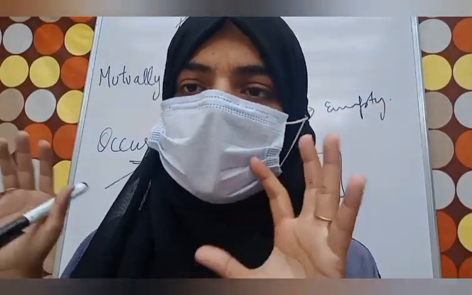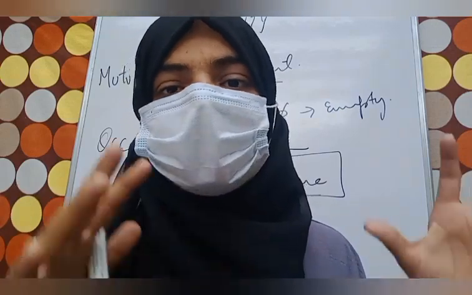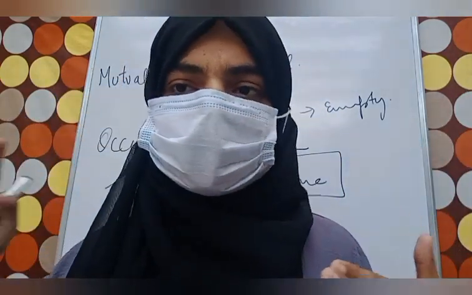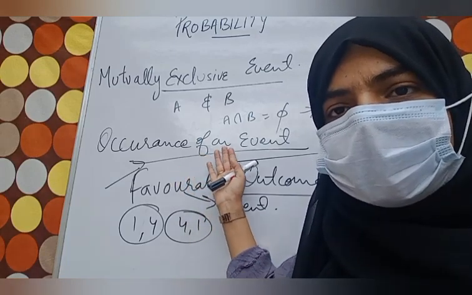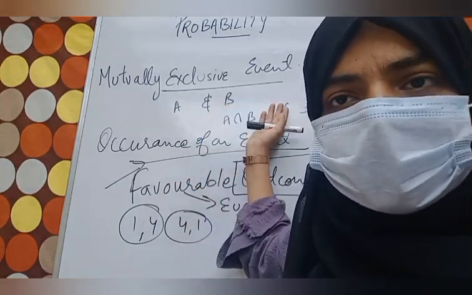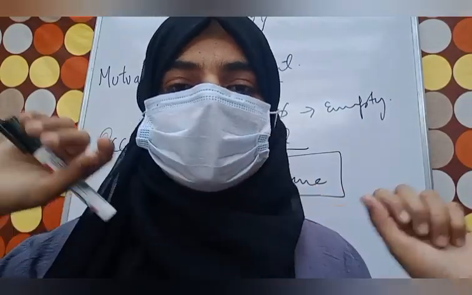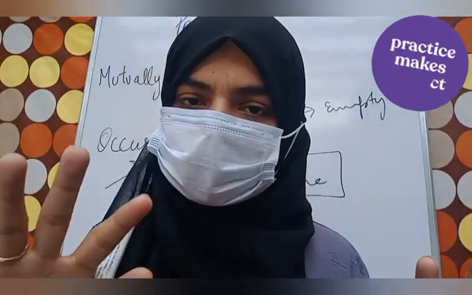We discussed what is the occurrence of an event, what is a favorable event, mutually exclusive events, and many other things. So in the next part we will be doing some questions also.